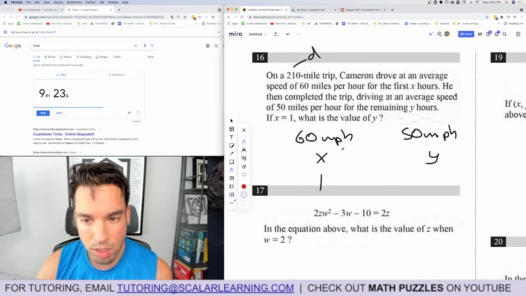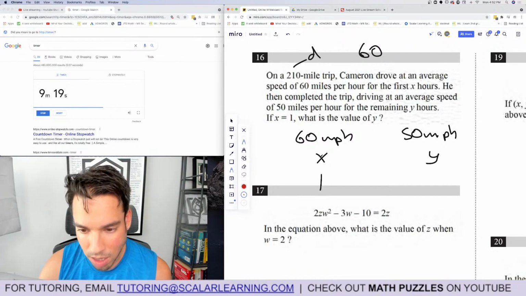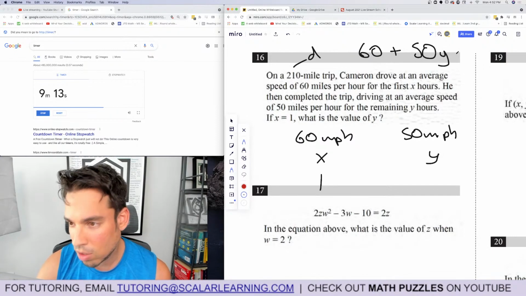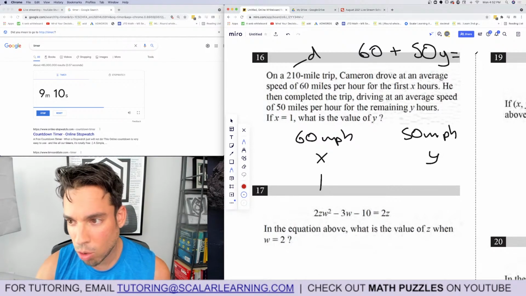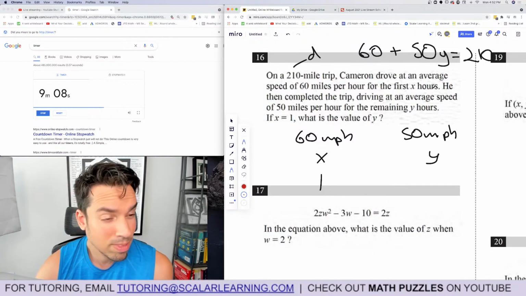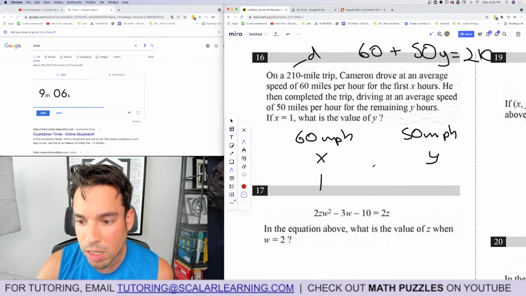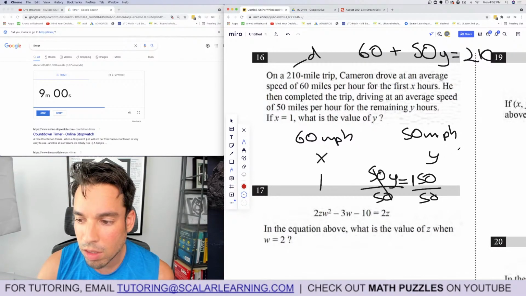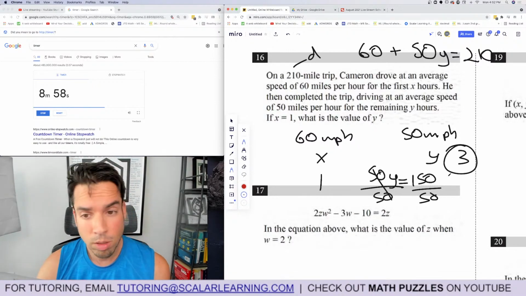So if X equals 1, that means he did 60 miles because distance equals rate times time. So 60 plus rate and time, and this whole thing equals the total distance, which is 210. Got an equation. Let's solve. Subtract 60 from both sides. 50y equals 150. Divide by 50. Divide by 50. And we get 3 hours. Now, let's double check it, right?